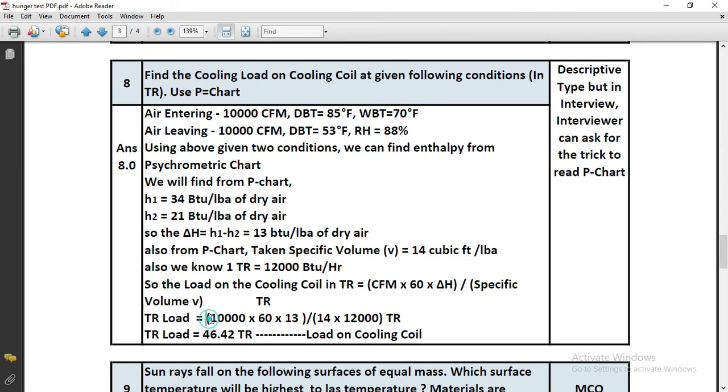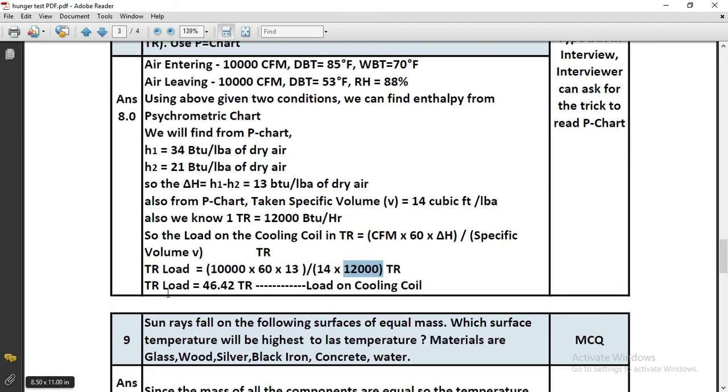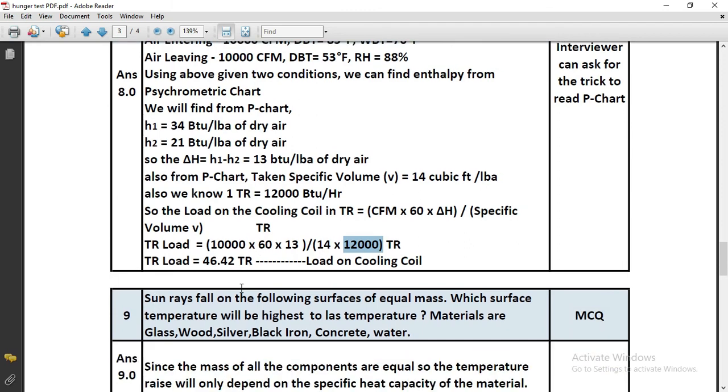Here CFM is 10,000, 60, 13 is the delta H, and 14 is the specific volume. Specific volume is cubic feet per pound. We have to convert it, and we have converted TR into BTU per hour. To find the value of cooling load in TR, we have just converted the BTU unit into TR by dividing it by 12,000, and we will get the load equal to 46.42 TR.